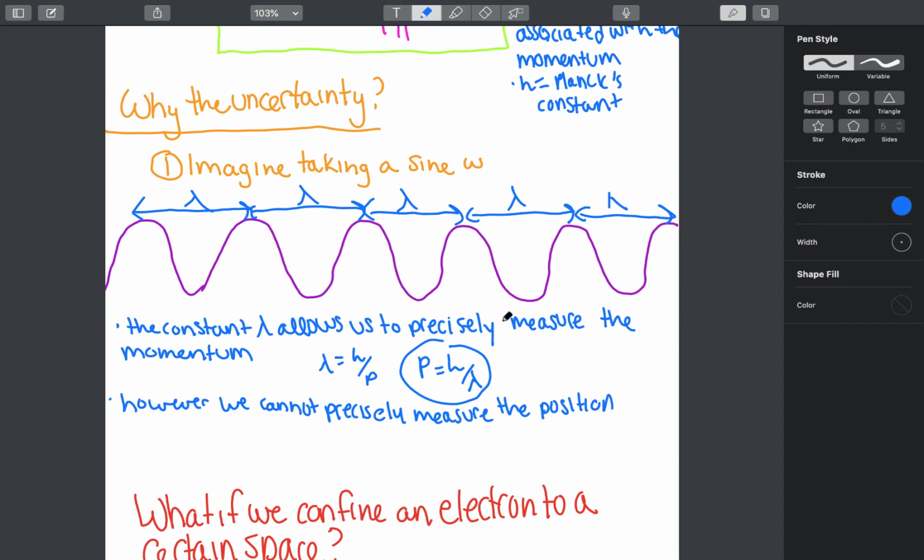We get a probability distribution. So this distribution tells us the possible areas in which an electron could occupy. So if we squared this whole wave right here, the space in which the electron could occupy is huge. So therefore, we cannot precisely measure the position of a moving species when we can precisely measure the momentum.